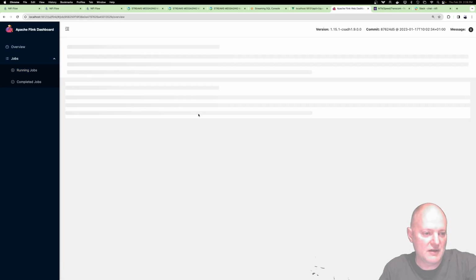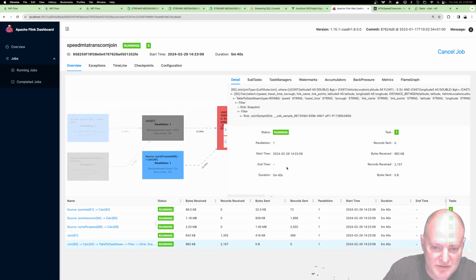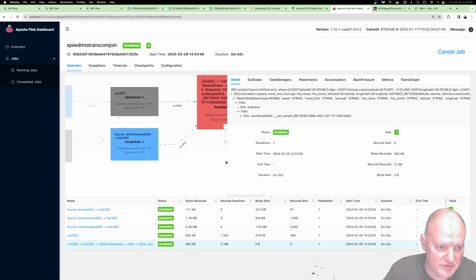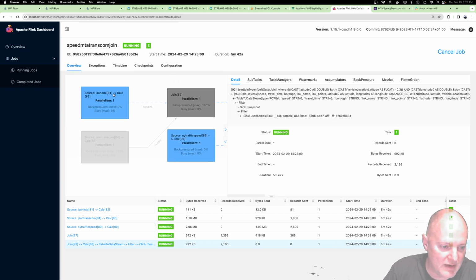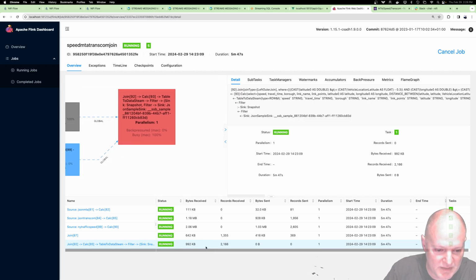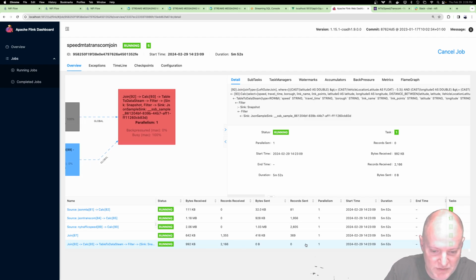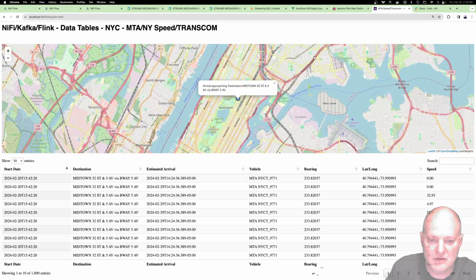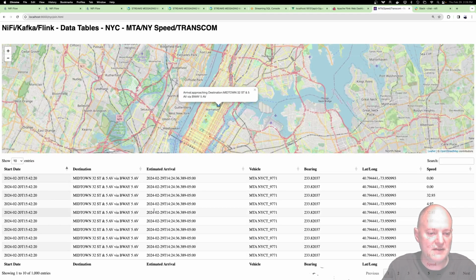If we look at the job and then dive into it, this is the standard resources to show you what's going on. So you can see it's grabbing from 1, 2, 3 different tables, joining them together, and you can see the number of records in each one. And it's pushing those through, just running on our little cluster. And that helps feed our materialized view, which I can read in this dashboard.